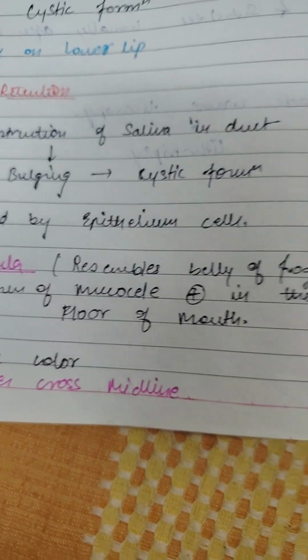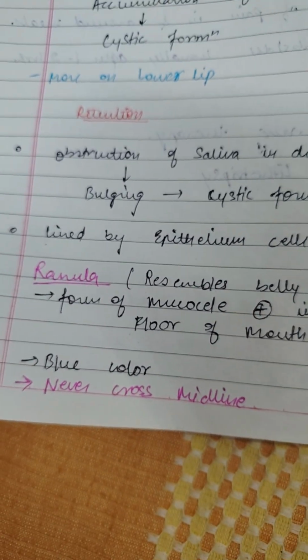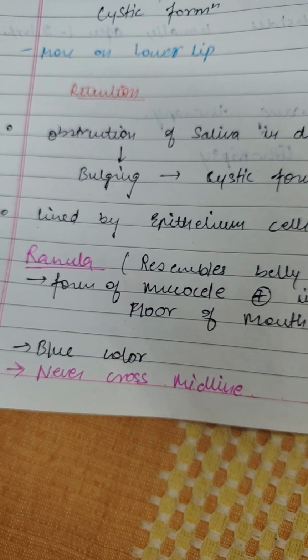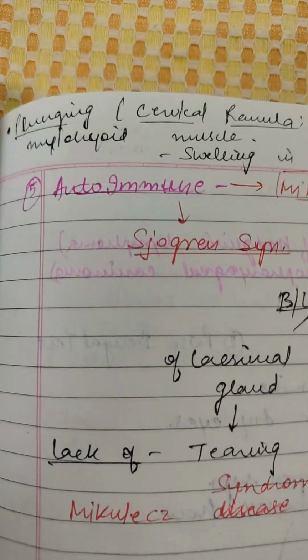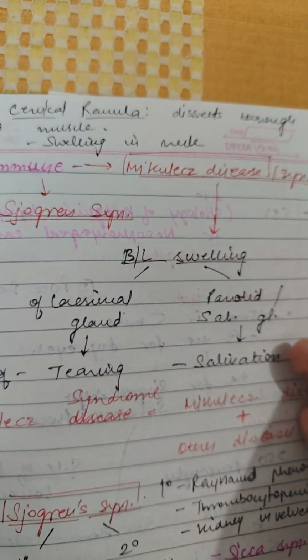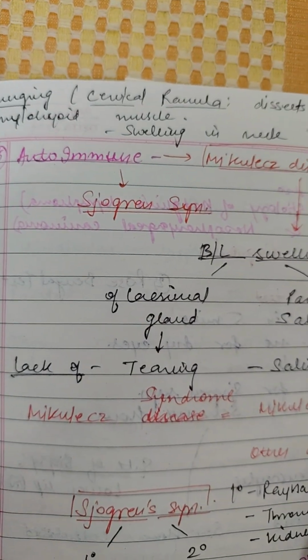It is a form of mucocele present in the floor of the mouth. It is a blue color, and it never crosses the midline. Then plunging or cervical ranula. It dissects through the mylohyoid muscle, resulting in the swelling in neck.